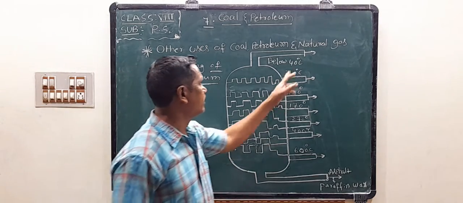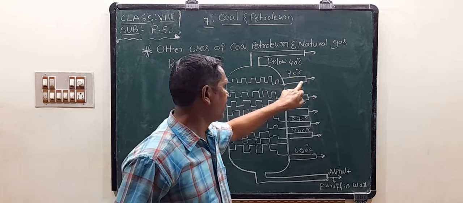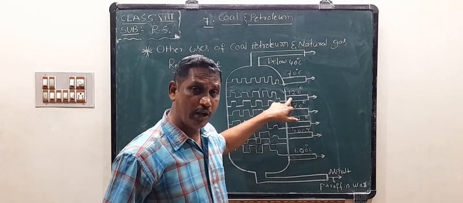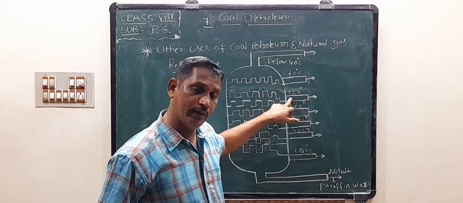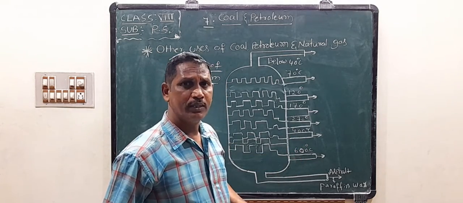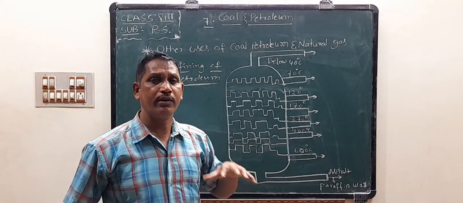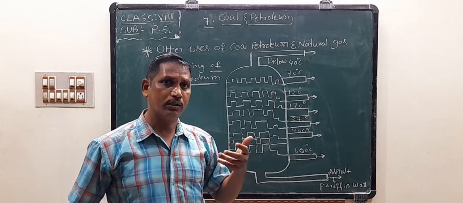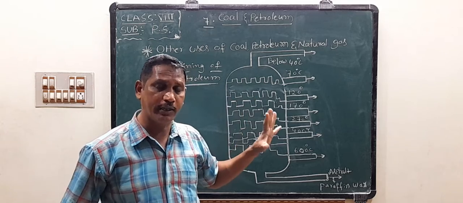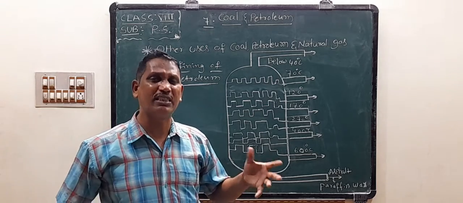At 40 degrees Celsius we obtain one type of product, in gas state. At 70 degrees Celsius we obtain another type of product from petroleum. At 120 degrees Celsius we obtain another product, and then at 170, 270, 400, 600. So we extract different products at different temperatures. All these products are obtained from just a single petroleum, which is a complex mixture.